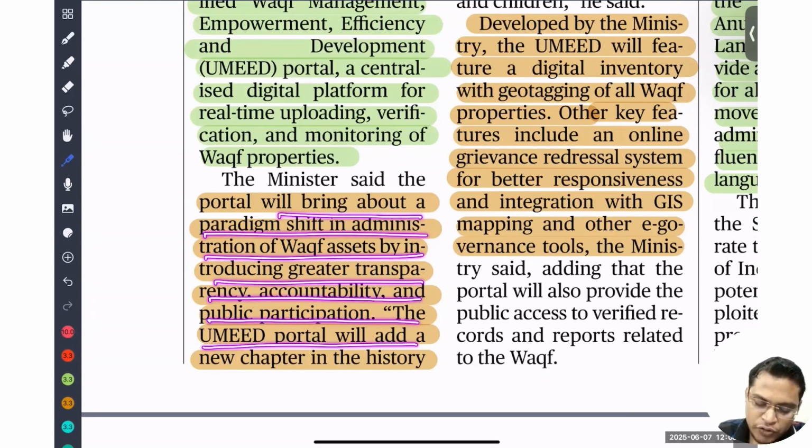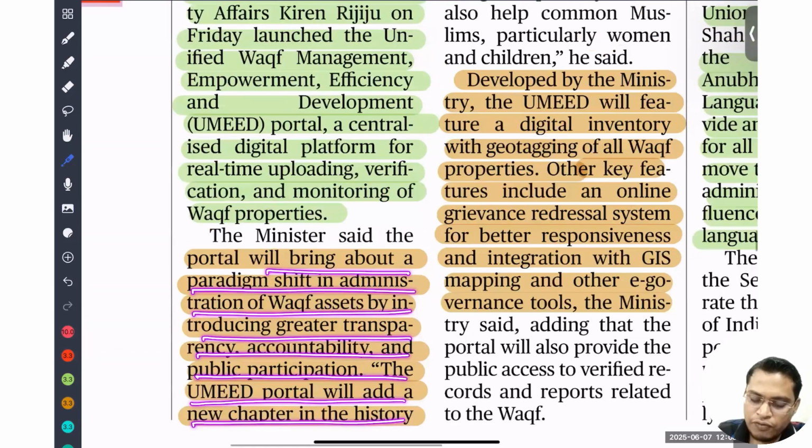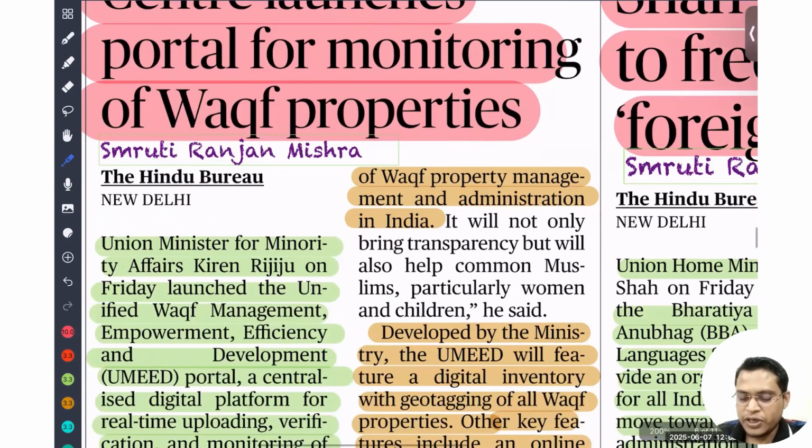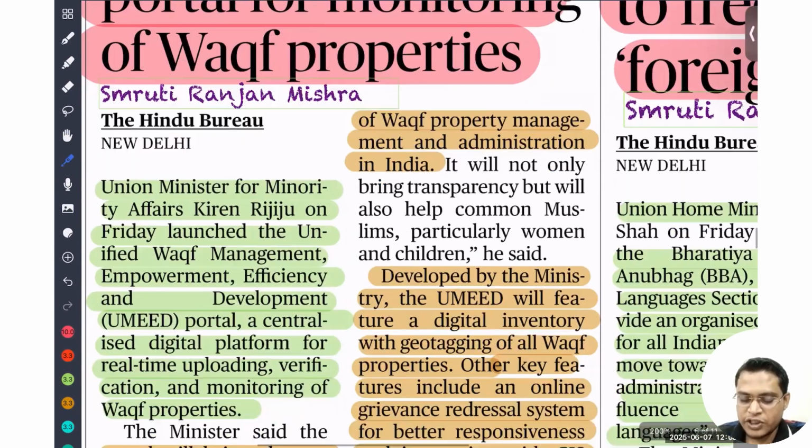The UMEED portal will also add a new chapter in the history of Waqf property management and administration in India, because there is a lot of opaqueness happening in the property, and that led to the exploitation of marginalized sections of people.